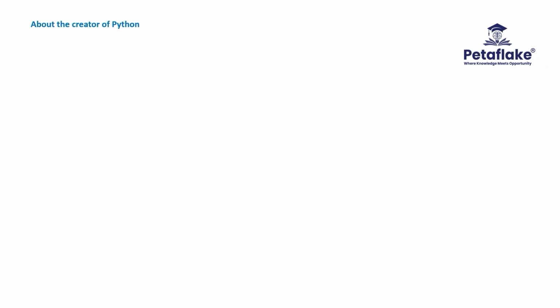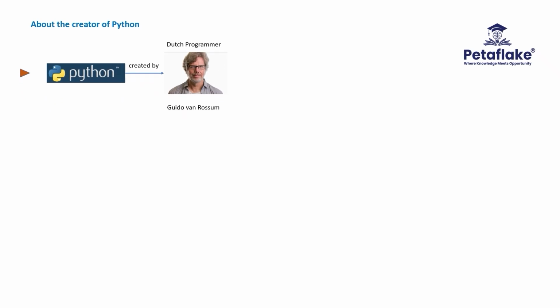Let's understand about the creator of Python. Python programming language was developed by a Dutch programmer named Guido van Rossum. The word Dutch refers to the people or the language of Netherlands. As Guido was born in Netherlands and his profession was a programmer, he was referred to as a Dutch programmer.